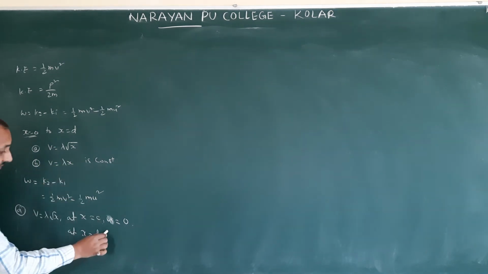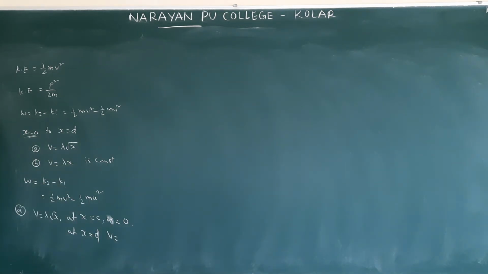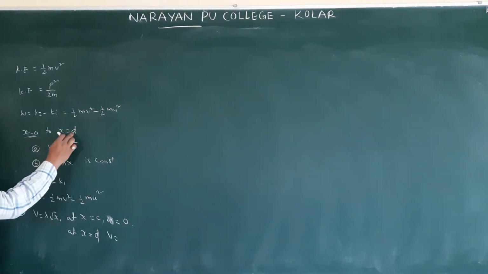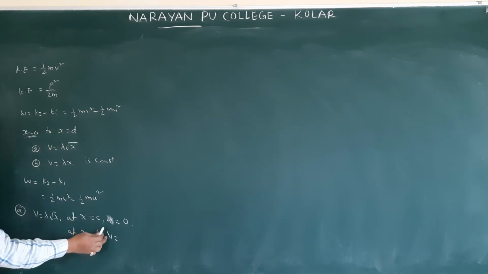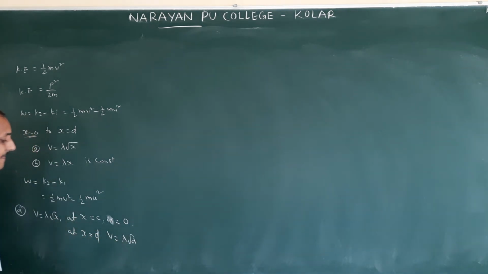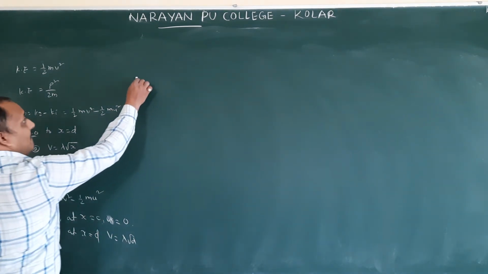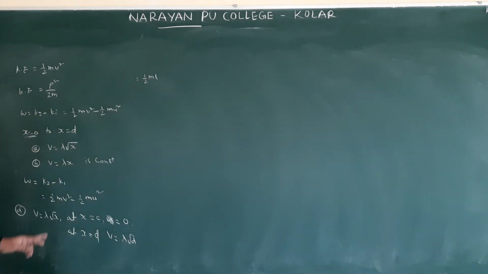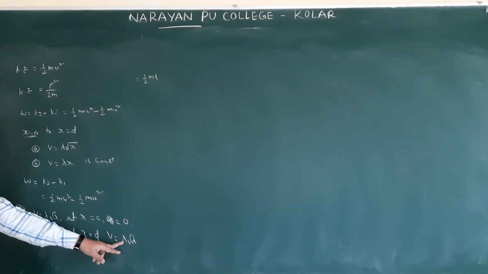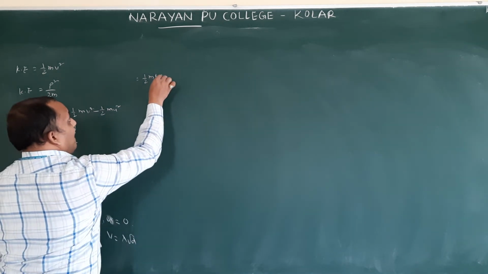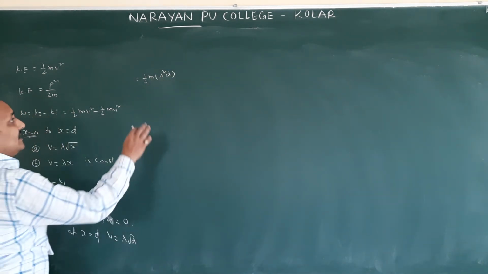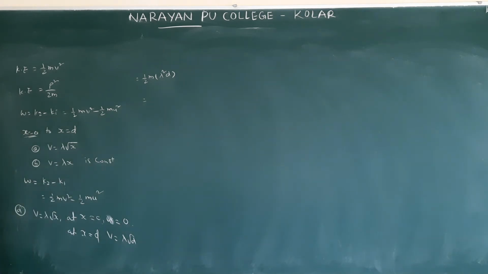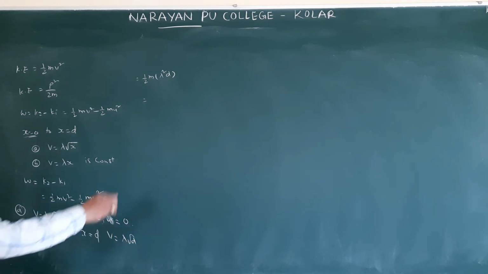According to what they give, that one we should follow. That velocity we call the final velocity, because after reaching the final position, this velocity becomes the final velocity. Lambda root x: in place of x, we have to write d. Substitute: half mv square, v square means lambda square d. Directly, minus 0. Then the work done is half m lambda square d.